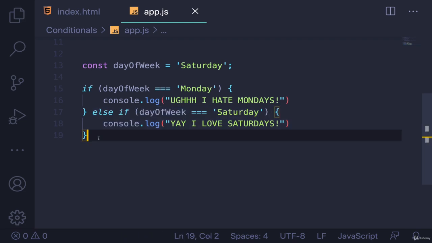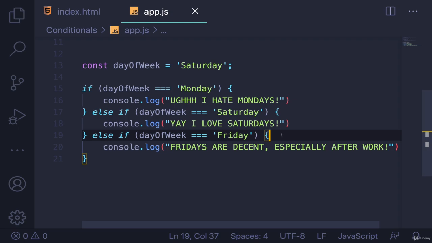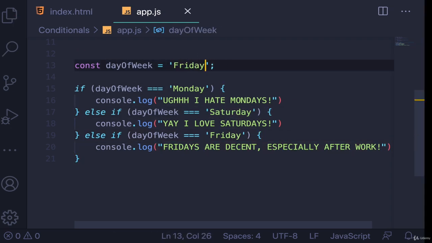I'll duplicate this. What should I check for? Monday is not great. Saturday, Sunday is good. Sunday night though, people get that Sunday night blues thing going on. How about Friday? If day of week is Friday, we'll go with, Fridays are decent, especially after work. All right. So we now have 3 possible options, 3 possible outcomes. Let's change this to be Friday.